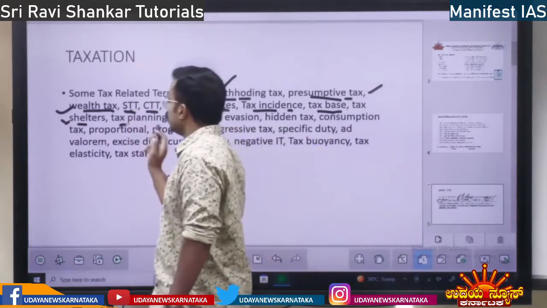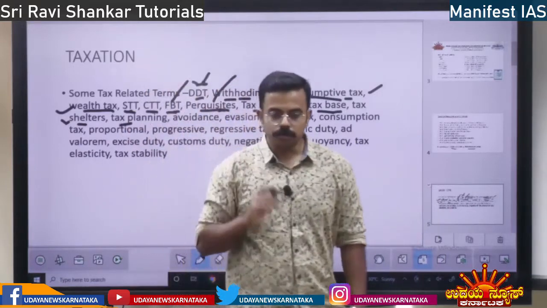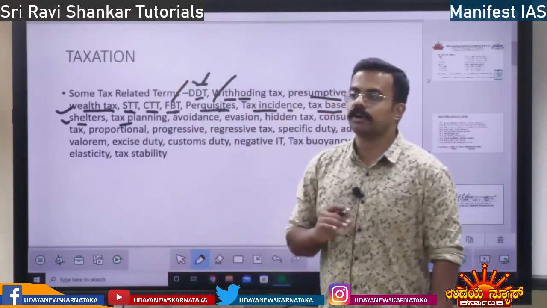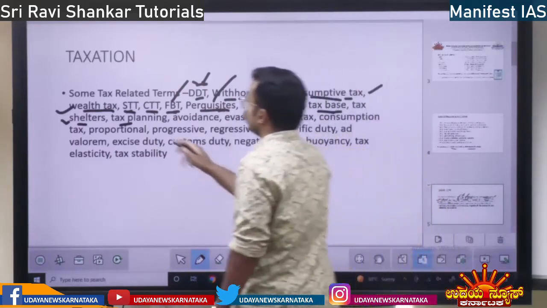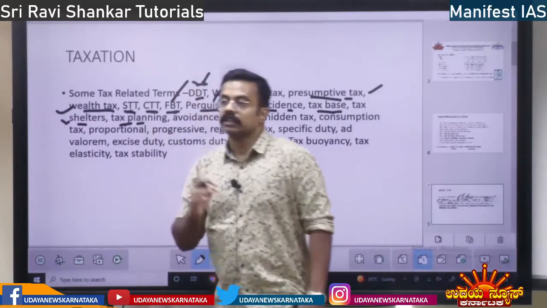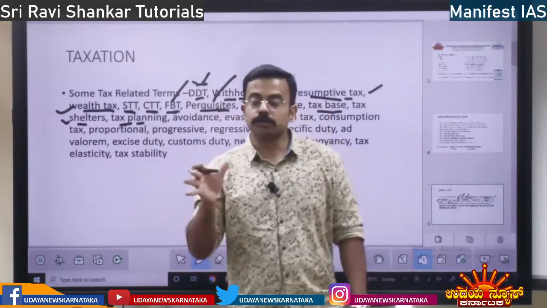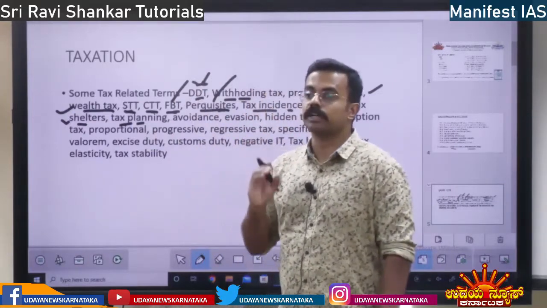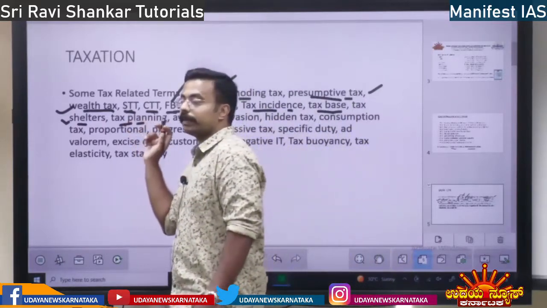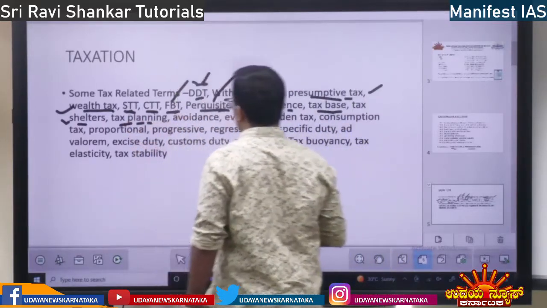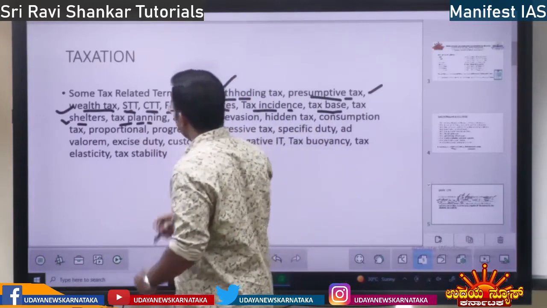Next, tax planning. It is legal. You plan and take the benefits of tax exemptions or concessions. That is tax planning. That is, you are planning how to reduce the tax burden on you. It is actually legal. You are taking the legal concessions given by the government. That is tax planning. Next, you have the concept of avoidance.